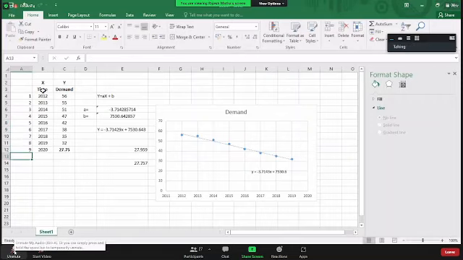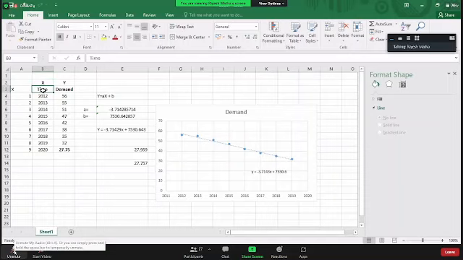You can assign 1, 2, 3, 4 till 9 to the number of observations that you have and take that as x, not the year. That is how we have to do it.